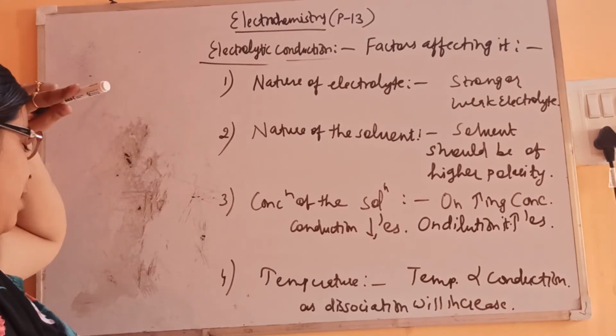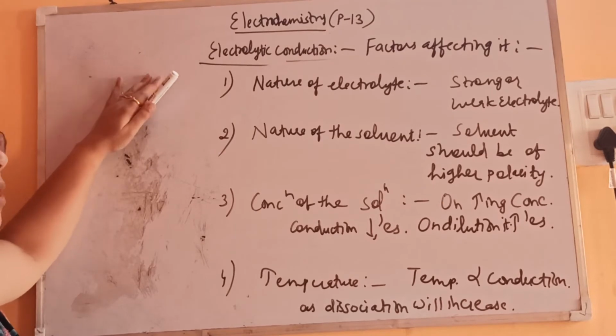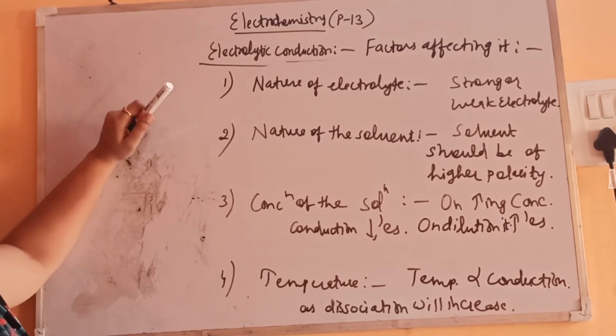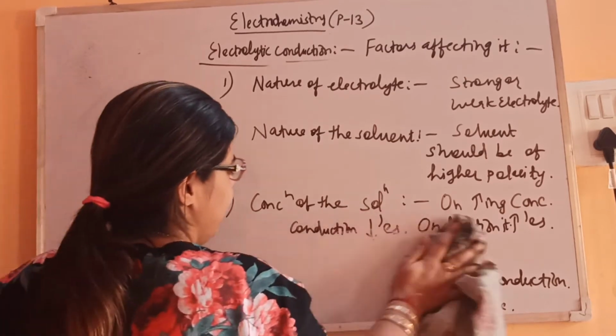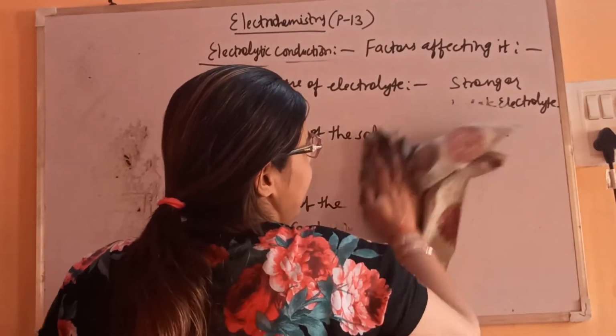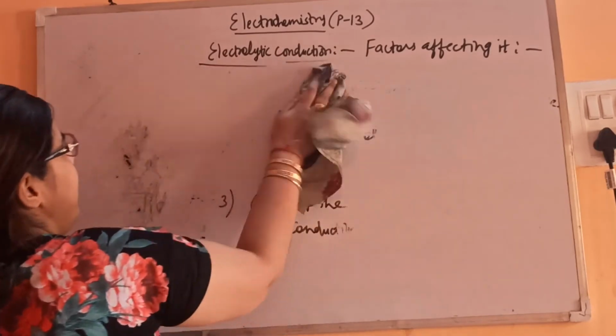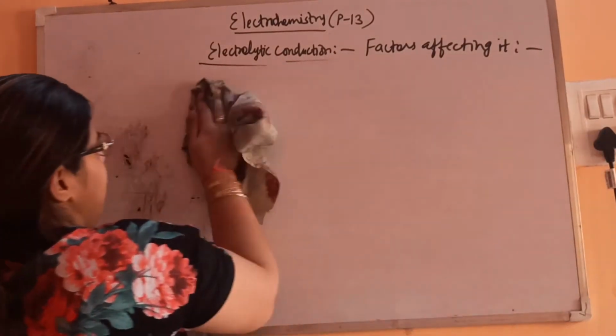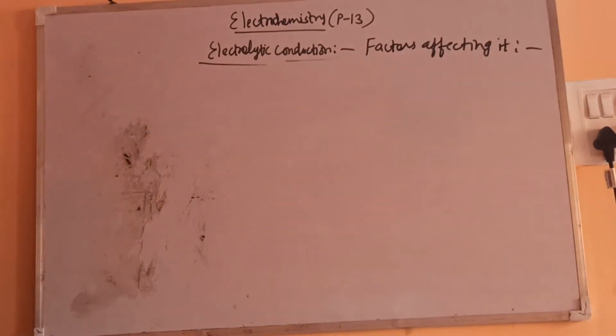These are certain factors, but alternatively, conduction also depends on other factors, that is, the interactions between the different types. Let's see what the other factors are.